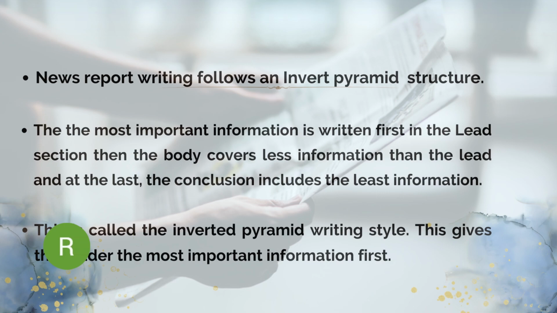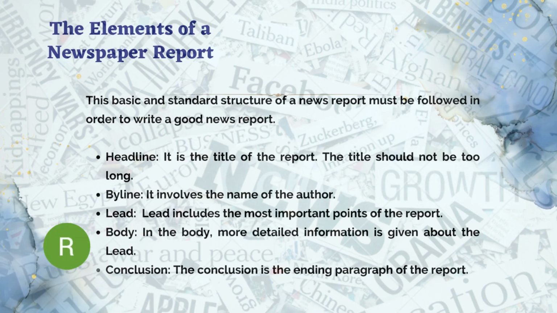So according to this, the most important part is the lead, the first part of an inverted pyramid structure, and next is the body, and the last is the least informative part, the conclusion.